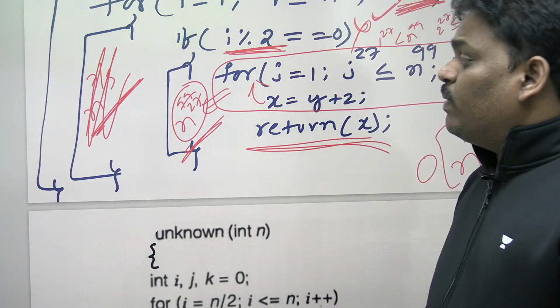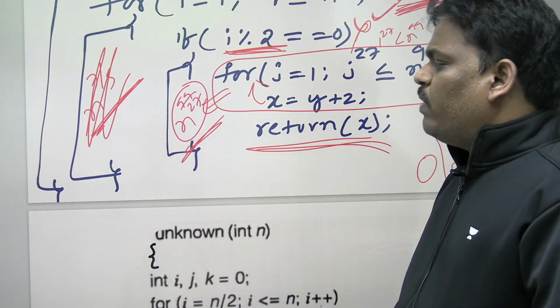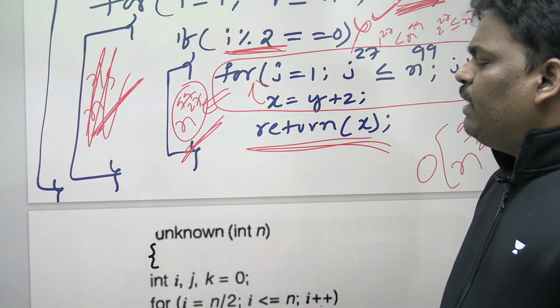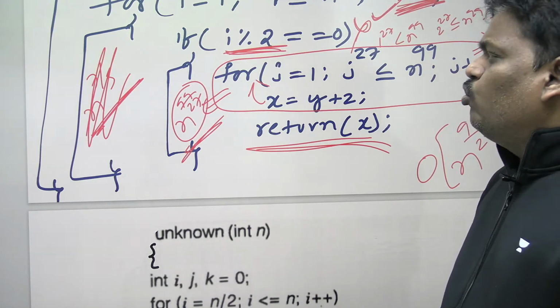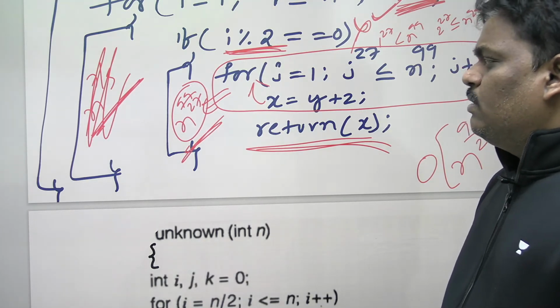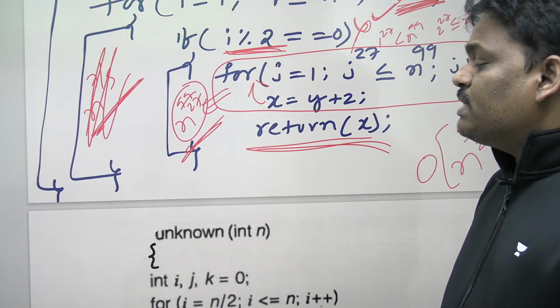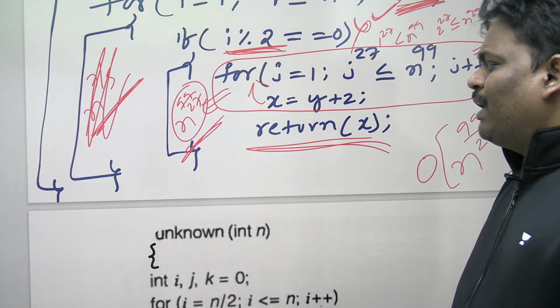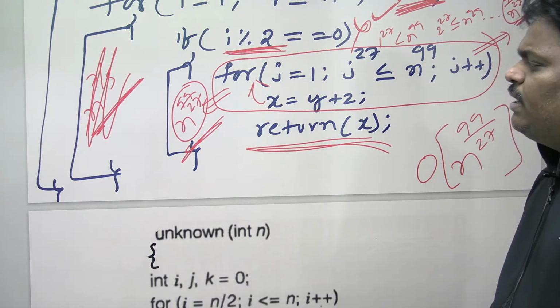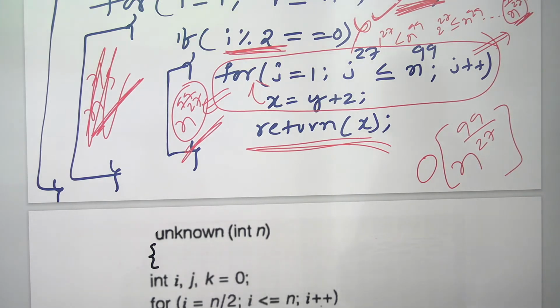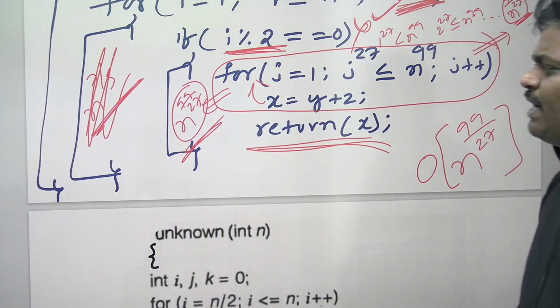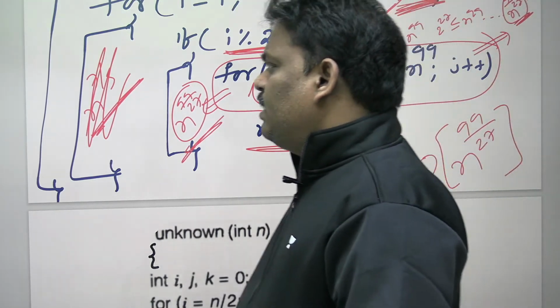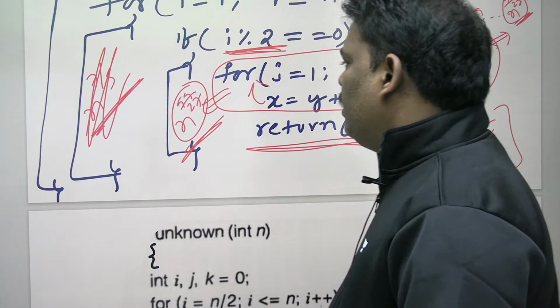Right? So actually the I loop is n power 7 by 5, and the J loop is n power 99 by 27. But because of the return, the I loop will execute only 2 times. At the end of the day, the J loop matters here. The answer is n power 99 by 27.